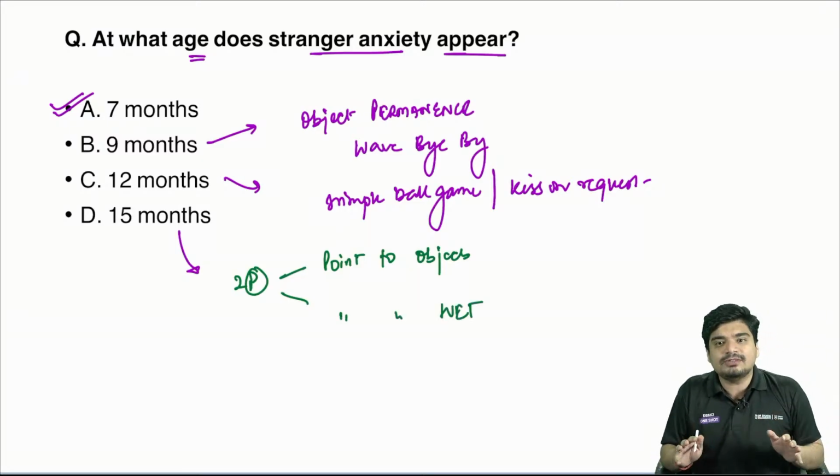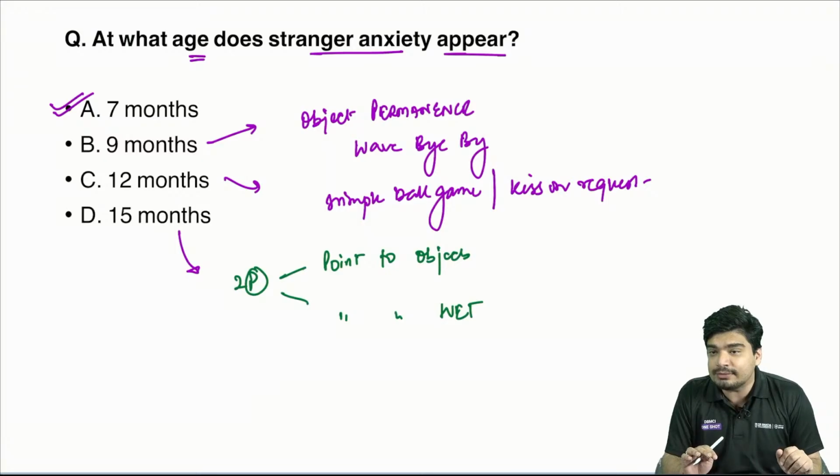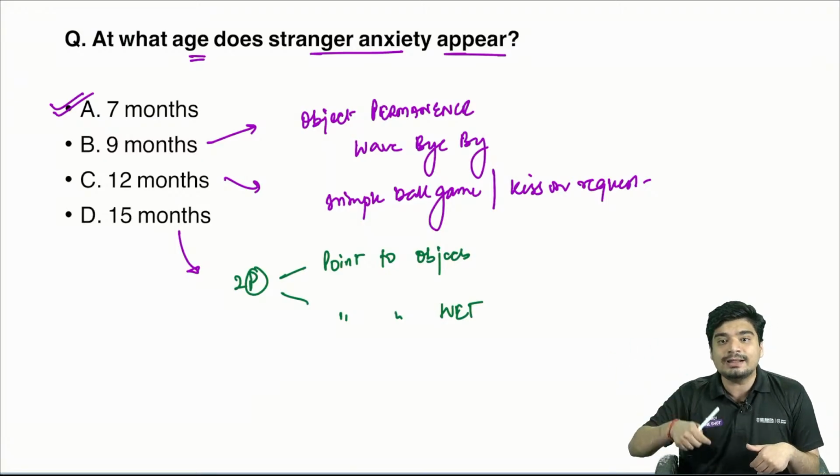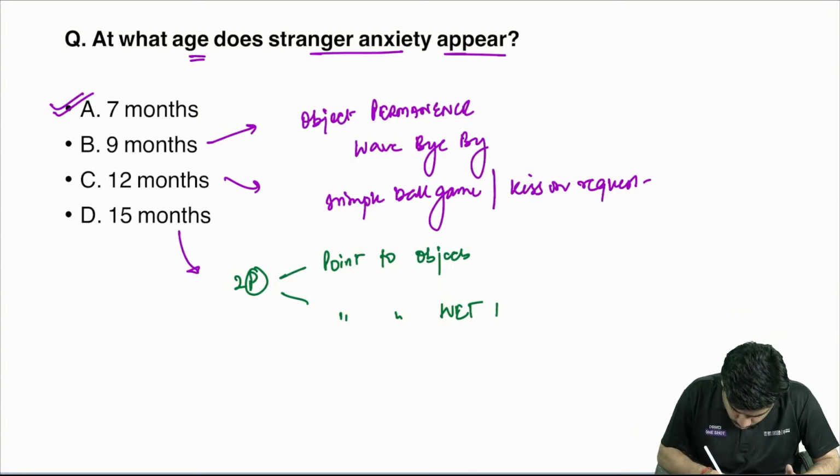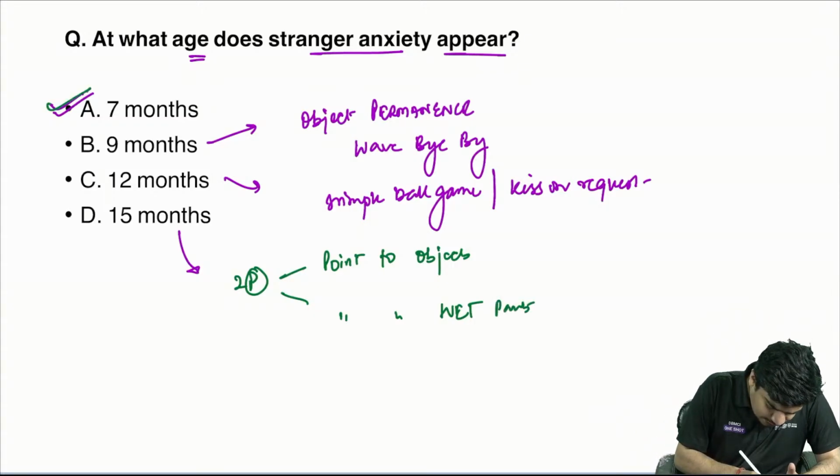In case he has peed himself, he doesn't have bladder control at this point of time, but if he has peed himself, he'll be able to tell the parents, okay, I peed myself, please change my clothes. So he'll point towards his own wet pants. Alright, so the answer is going to be 7 months.